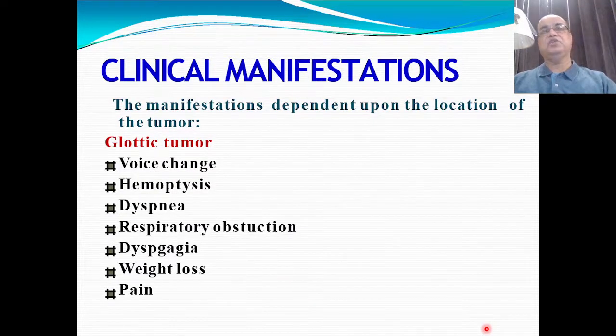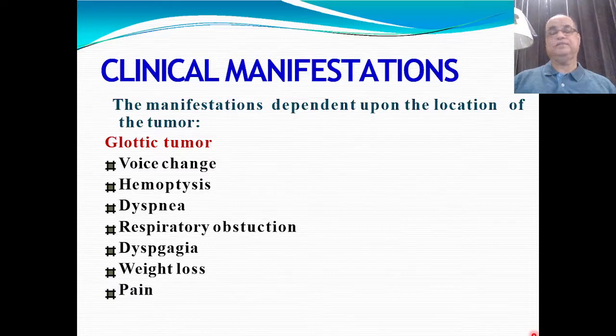The clinical manifestations or the symptoms will depend upon, of course, the site of the tumor, and glottic carcinoma is the most common tumor. Whenever the true vocal cords are involved by any lesion, immediately there will be hoarseness or some change of voice. The patient will be feeling dysphonia or hoarseness. So the primary symptom will be voice change. Then there can be other symptoms like hemoptysis, dyspnea, respiratory obstruction, dysphagia, weight loss, or even in later stages pain, but it will depend upon the extent and size of the tumor.